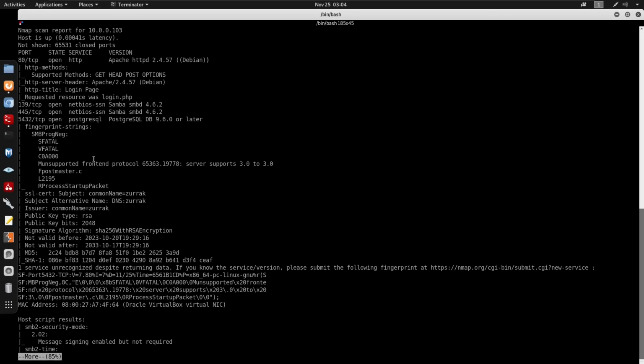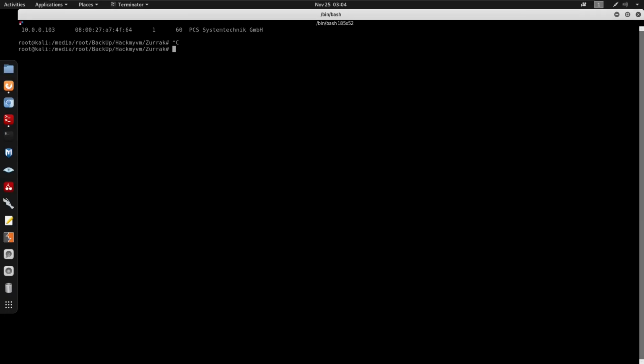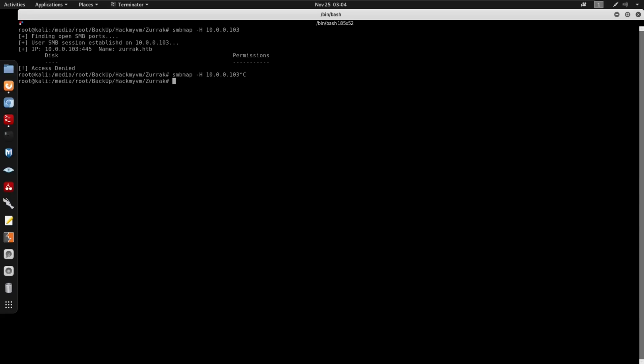So looking back at the ports, we have ports 139 and 445 open for SMB. I'm going to start by using smbmap, enumerating for some shares with -H 10.0.0.103. It seems like we do get access denied. I also want to use smbclient with -L so we can list out the shares for 10.0.0.103. I'll enter no password, and it doesn't seem like we can list out any shares.